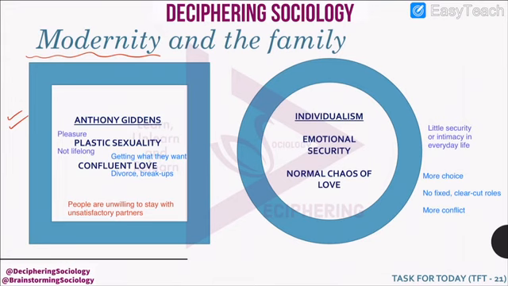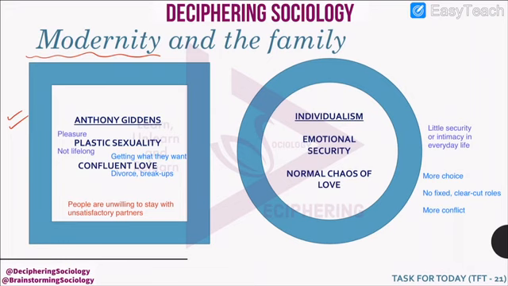He says that in a family nowadays, the sexual relationship that is taking place is not for reproduction or procreation, but instead it is for sexual pleasure. Also, the relationship is not permanent and it is for a temporary purpose and temporary basis only.